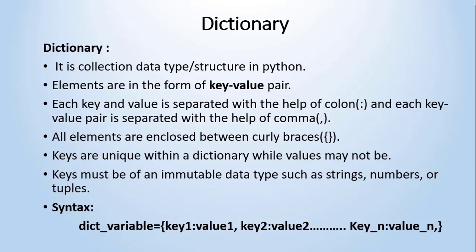Immutable data types like strings, numbers or tuples are used for the keys. The syntax for the dictionary is: we define the dict variable and assign the values in the form of key and value. Each key and value is separated with colon, each key value pair is separated with comma, and all the elements are enclosed between curly braces. Okay, that is about the dictionary.